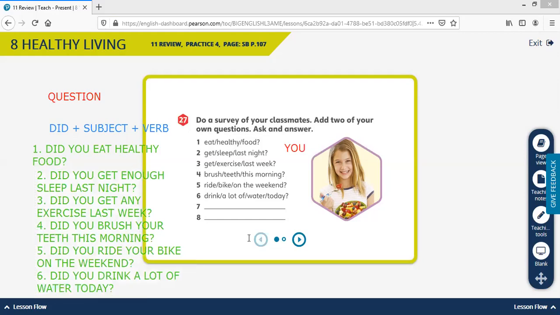Now, remember that the verb in a question is always in simple form. Okay, do not forget that. We have here, did you eat? Did you get? Did you brush? Did you ride? Did you drink? Okay, we always put the verb in simple form. Don't forget it. It's very, very important.